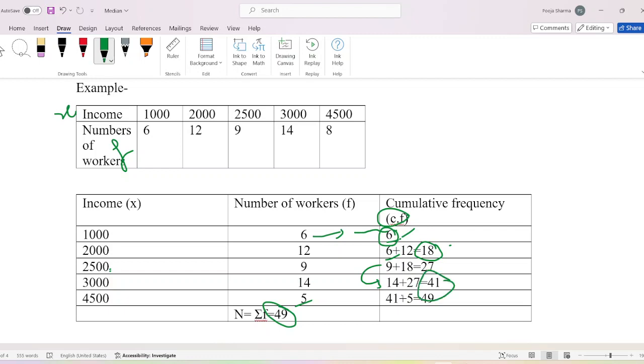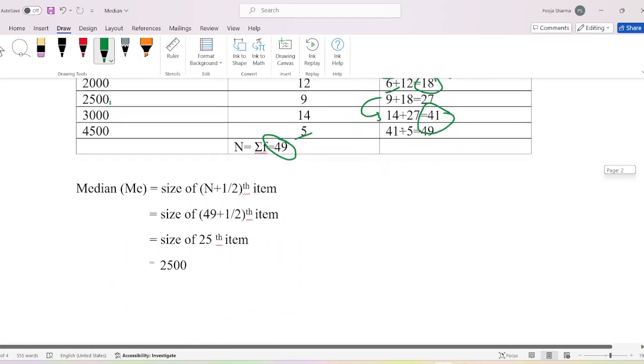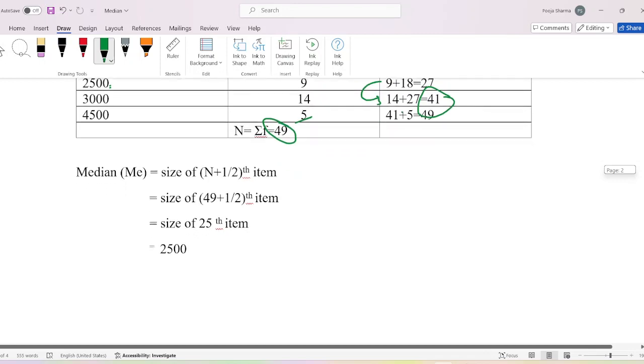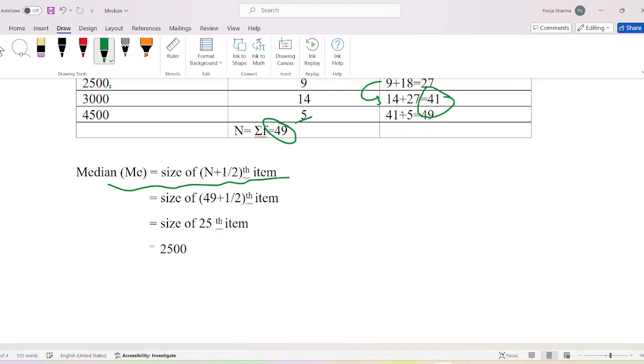Then last, 41 plus 5, that is 49. Now we will put this value into a formula. The formula is median is equal to size of (n plus 1) divided by 2 item. The value of n is 49, plus 1 is 50, divided by 2, that is the 25th item.